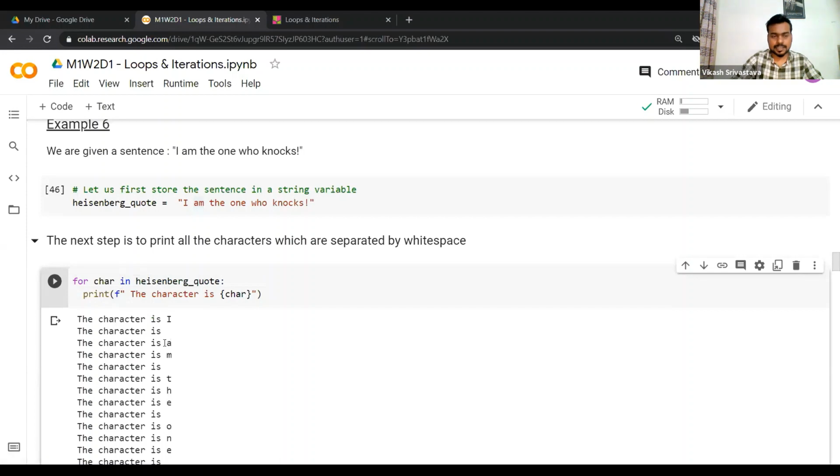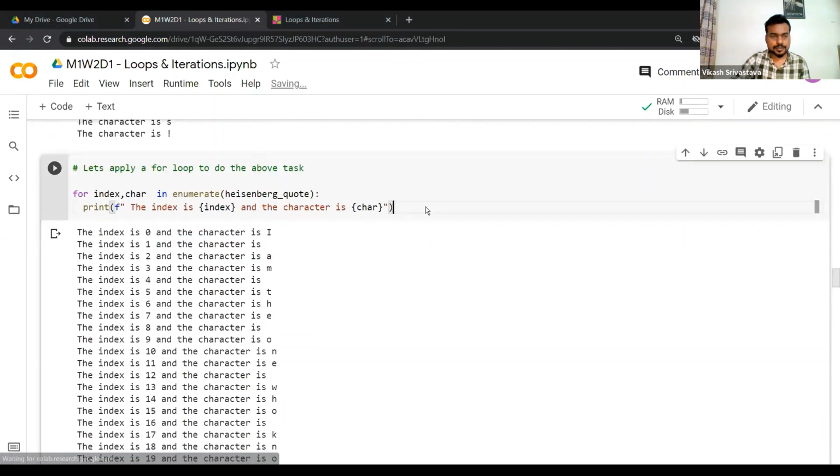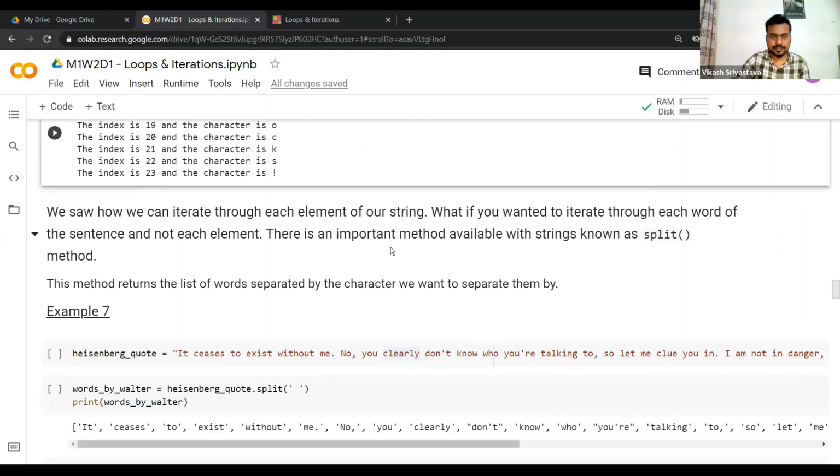The character is I, the character is a space, the character is A. So we are iterating over each character in our string, which is essentially similar to iterating over the elements in your list. I hope that makes sense.